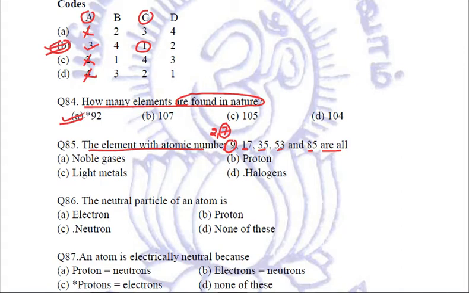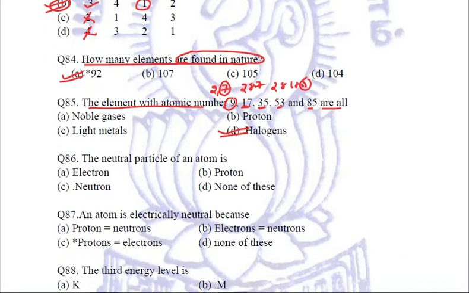In order to counter check, confirm the next one. Atomic number 17 means 2, 8, 7. Again a halogen. Then 35, 2, 8, 18, 7. So all of these belong to group number 17 and all of these are halogens. So D is the right answer to this question. Right?